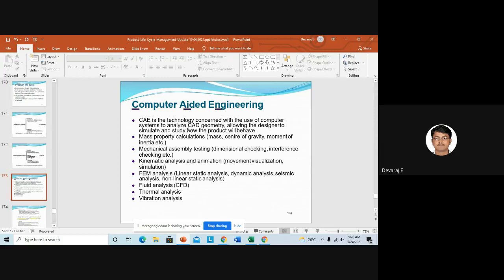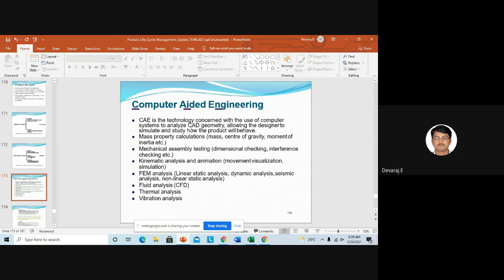If you want to do static analysis, go for linear static analysis. If you want to find the kinematic velocity of this kinematic link, then you should go for kinematic analysis. So depending upon your application, what you want to find, you should use the software. If you want to find the fluid analysis, then you should go for computational fluid dynamics.